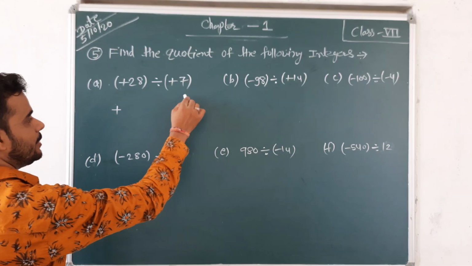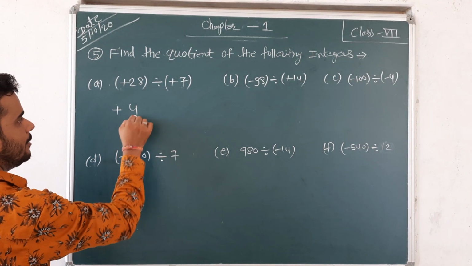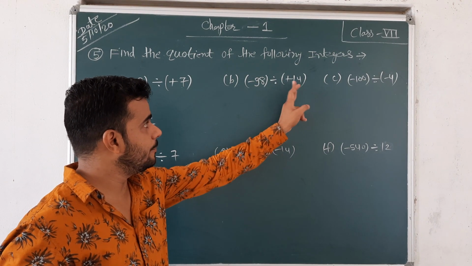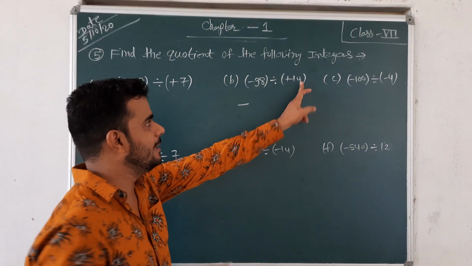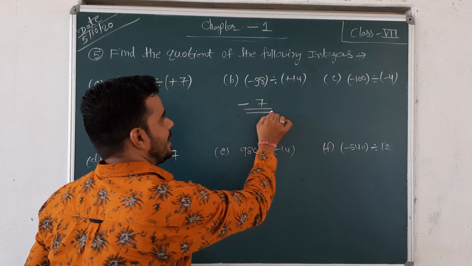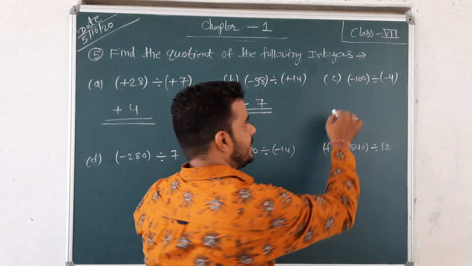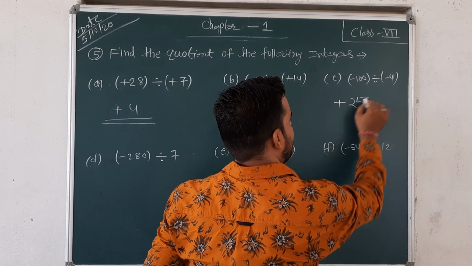28 divided by 7. 7 twos are 14, 7 threes are 21, 7 fours are 28. So the answer is positive 4. Okay, negative 98 and positive 14: negative and positive is always negative, and 98 divided by 14 is 7. Negative and negative both are negative, negative divided by negative is always positive, and 100 divided by 4, then 25 is your answer.